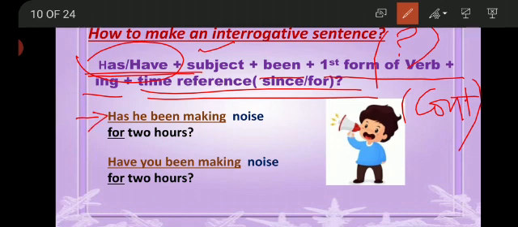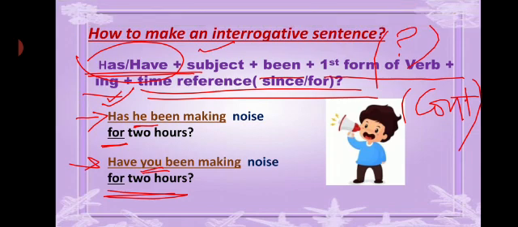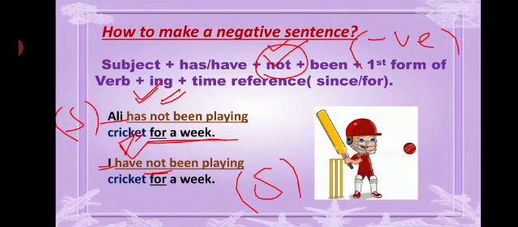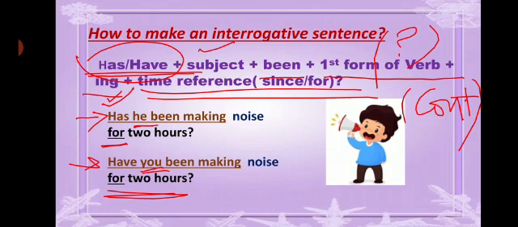So now you will look at your subject. If your subject is singular, then you will use has, followed by the subject, been making, then noise, your verb, and at the end your time reference. Now look at the next example. Have you been making noise for 2 hours? So here the subject is you, as it is also singular, but I told you earlier that it is an exceptional case. So we will use have with it, and at the end our time reference. So students, this is how we make positive, okay, negative, okay, and interrogative sentences.